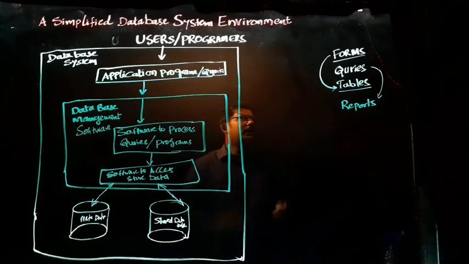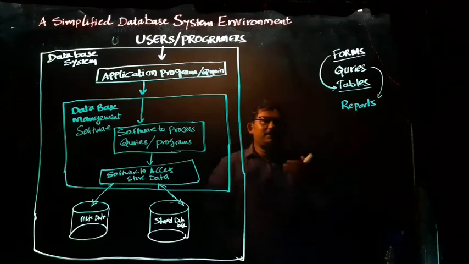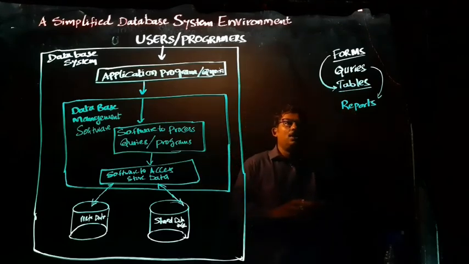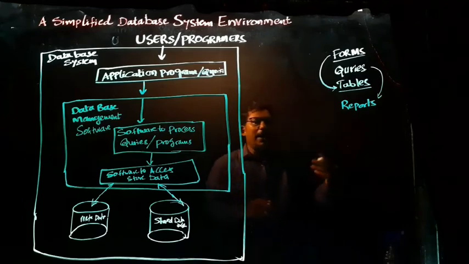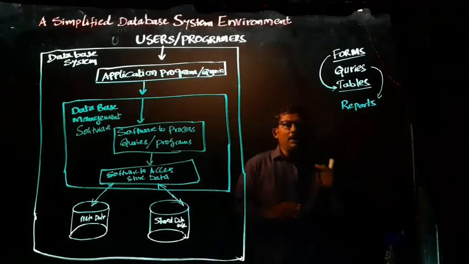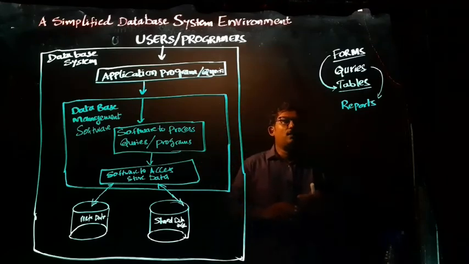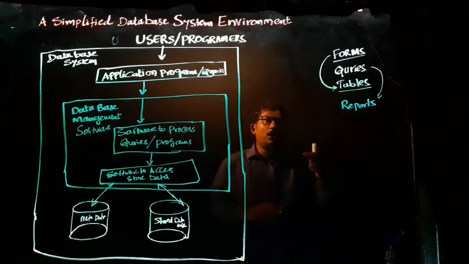So as I said, there will be forms, queries, tables, reports. Let's take an example. Suppose you went to a hospital, they type your data, that is, what is your name, age, and what purpose you came. Or if you go to a lab, they will type the data, and even they will take the phone number. Next time if you go, based on the phone number they will give you your data. That means the query will work here, it will search based on the phone number. The query will search and it will give the data.